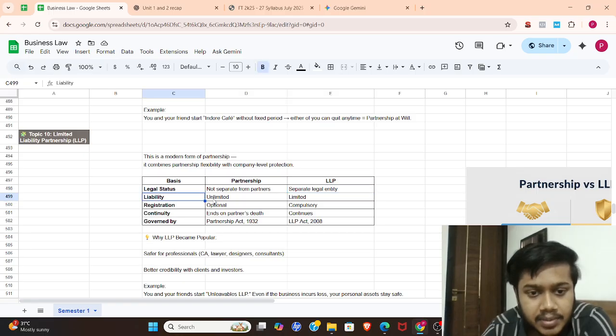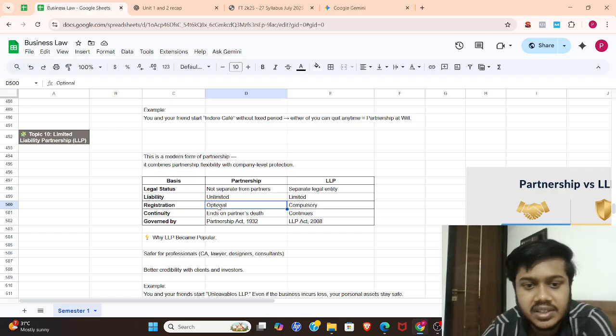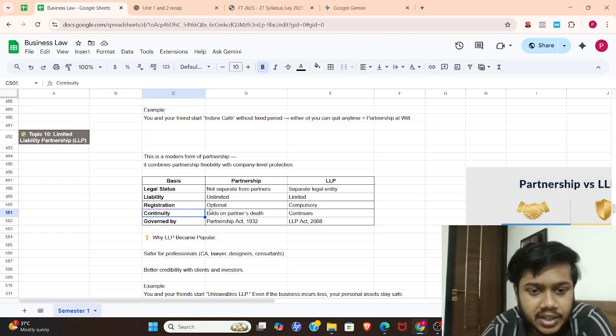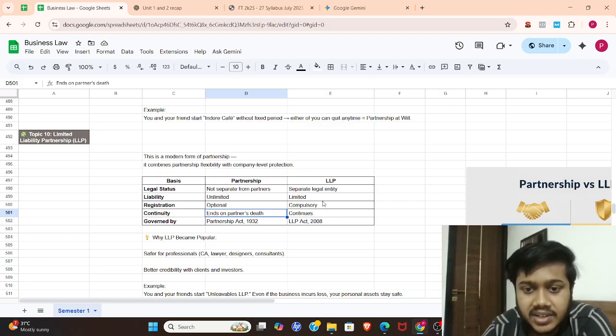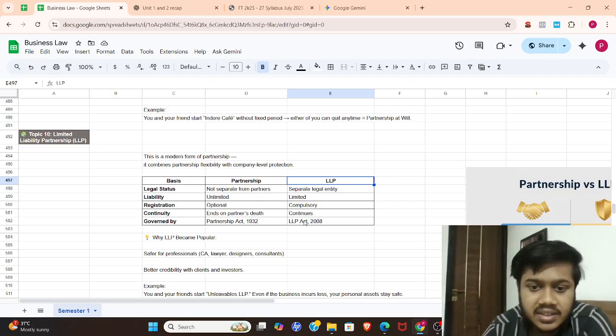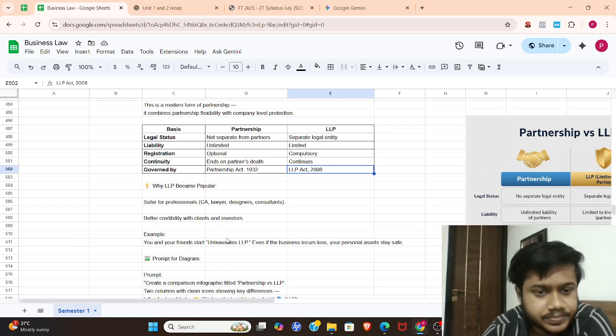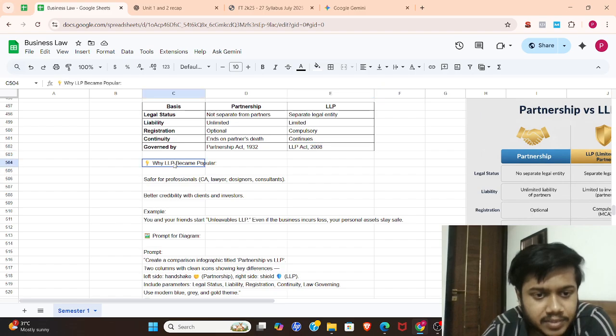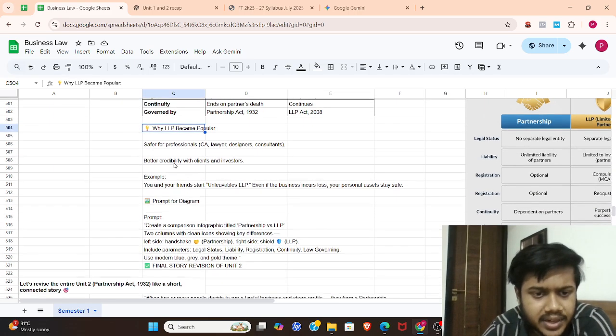And the second, liability: in partnership, it is unlimited, but in LLP it is limited. The third is registration. It is optional in partnership, but here it is compulsory. I'm talking about registration as a proper partnership deed or something. In terms of continuity, partnership ends on a partner's death, whereas LLP continues. Partnership is governed by the Partnership Act 1932, whereas LLP is governed by the LLP Act 2008. Why is it popular? Because it is safer and much more credible.